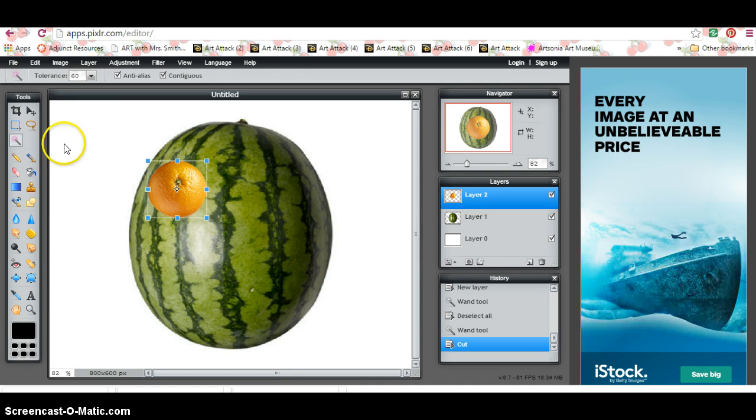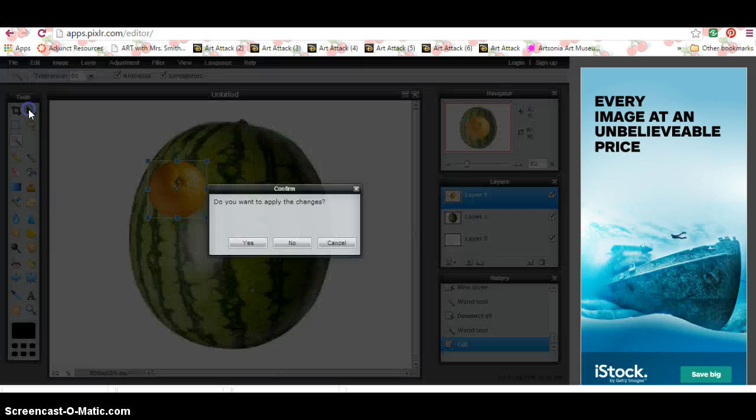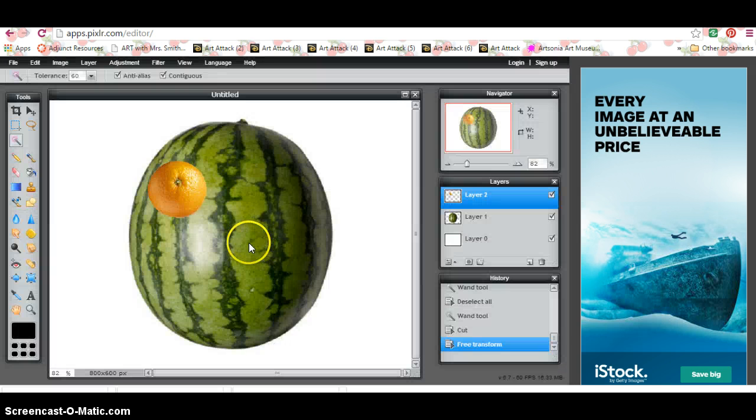And students often forget this, but you have a Move tool in your toolbox. You can click right here. Oh, I do want to apply these changes. This is my Move tool, and I can click it, and I can move whatever layer I have highlighted. So in this case, I have my orange layer highlighted, and I can move it around.